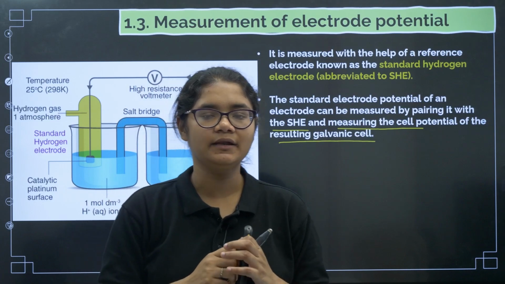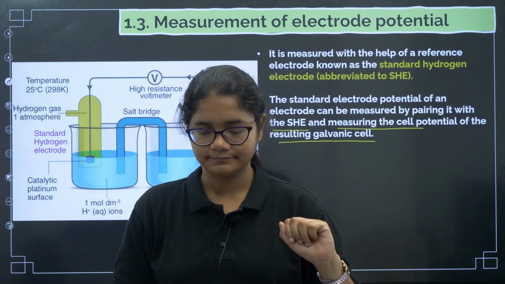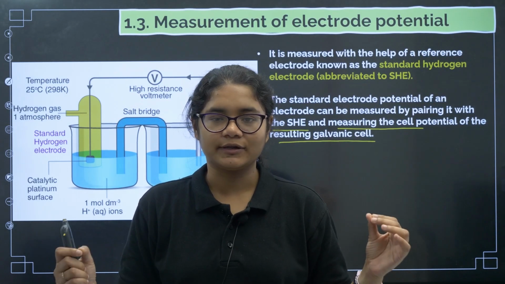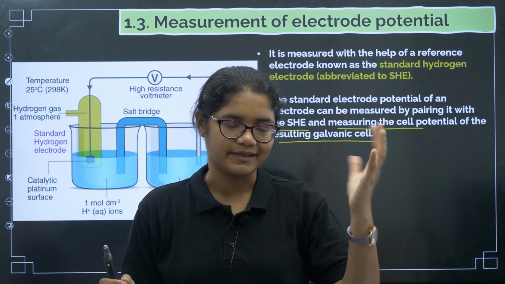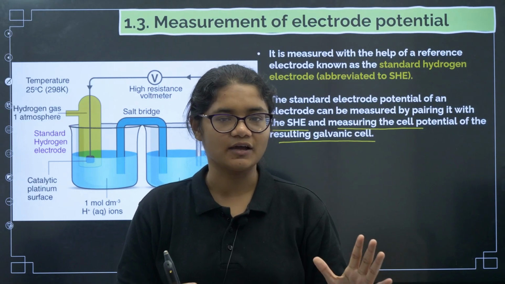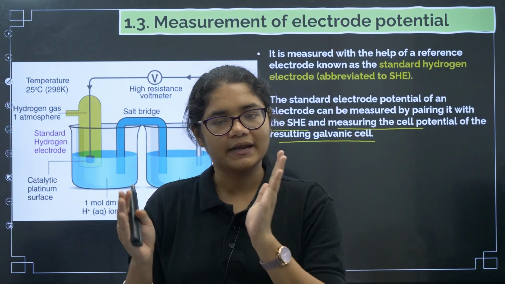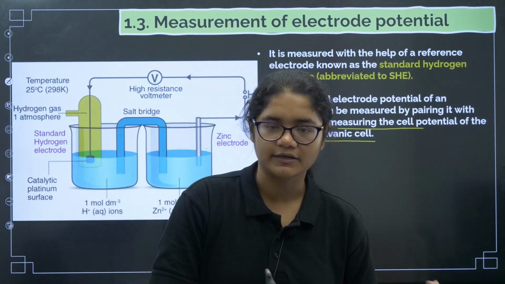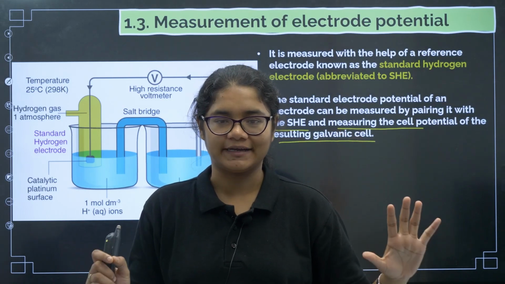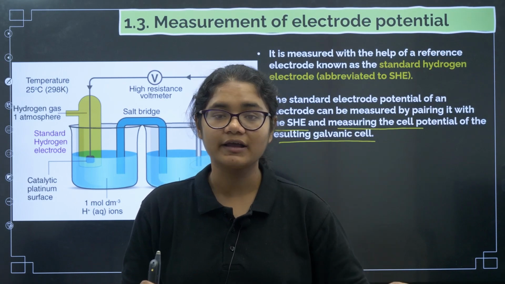Once again let me repeat, it may not be clear to everyone, so let us understand it again. I am talking about electrode potential. What is electrode potential? Whenever there is an electrode and an electrolyte, there is a charge difference between these two. This difference of charge creates a potential difference called electrode potential. There can be oxidation potential, there can be reduction potential. To avoid confusion, IUPAC has said that we will always represent the electrode potential in terms of reduction potential.